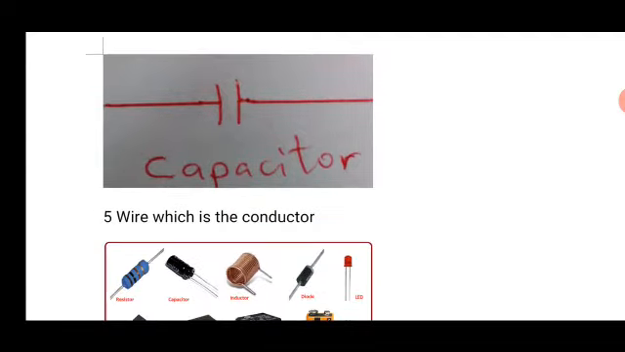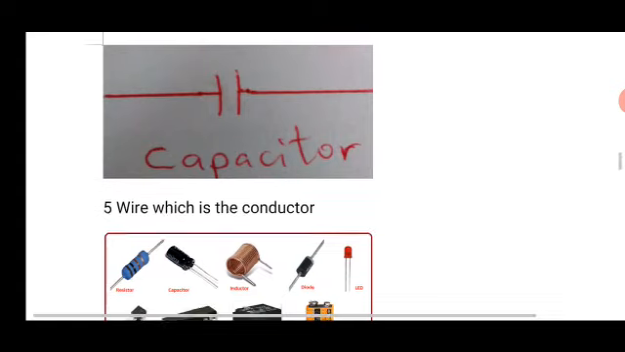Then the fifth one is wire. Wire is a conductor. You've all seen wire before. It is used to connect all the various components of the circuit, and it can conduct electric current. It is usually made of metals.